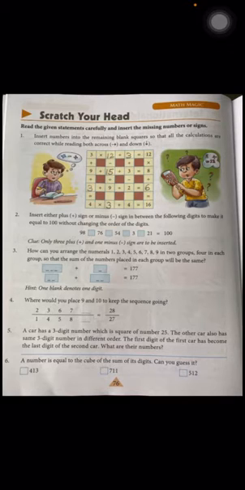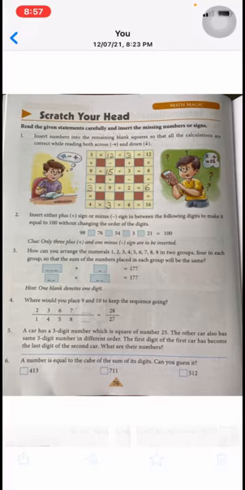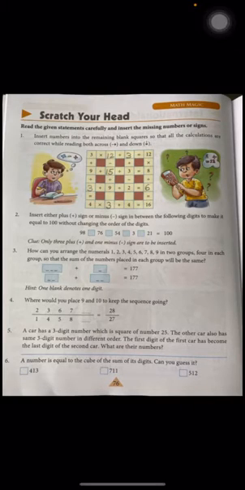Okay, now come to question number 2. Insert either plus sign or minus sign in between the following digits to make it equal to 100 without changing the order of the digits. How will we get number 100? The first number is 98. It is very near to 100.